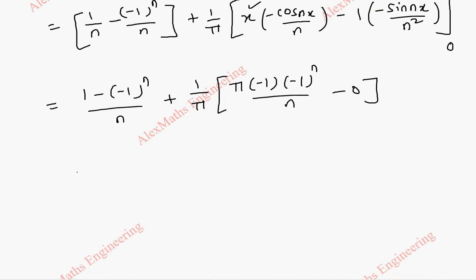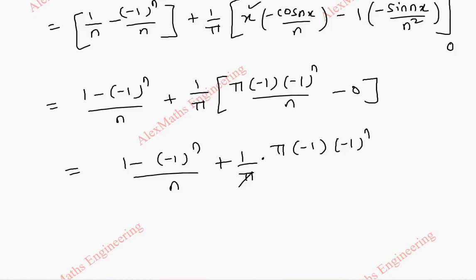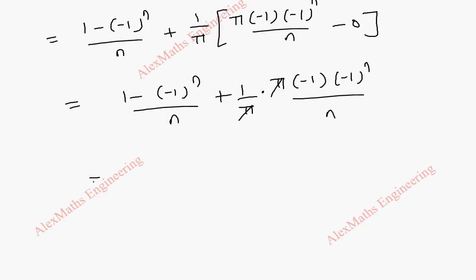So now we are left with (1 - (-1)^n)/n, and here it is (1/π)·(π - (-1)^n π)... We can cancel these two. And there is also n, so we can make a common denominator, whole divided by n.